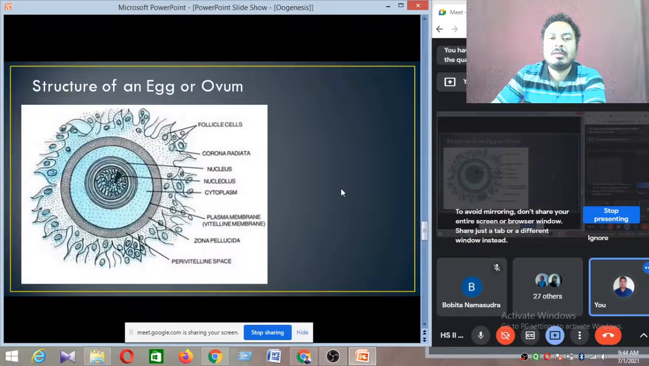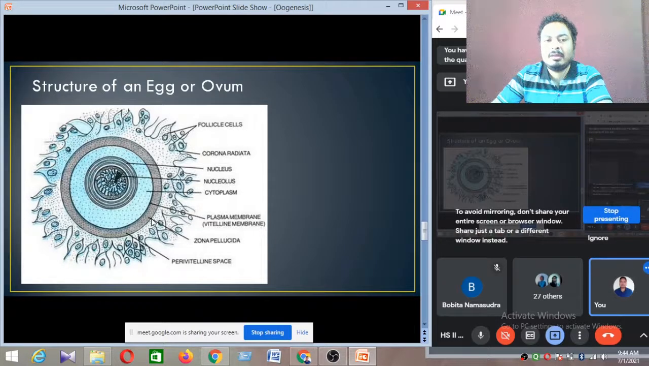Okay, and this is the structure of an egg or ovum. How does the structure of an egg or ovum look? This is the mature ovum. In this mature ovum, different membranes are there. The outer membrane of the mature ovum is called corona radiata. Remember, corona radiata is the outermost membrane. Then there is another membrane, a bigger size membrane, black in color. This big membrane is called zona pellucida. Zona pellucida is another membrane.